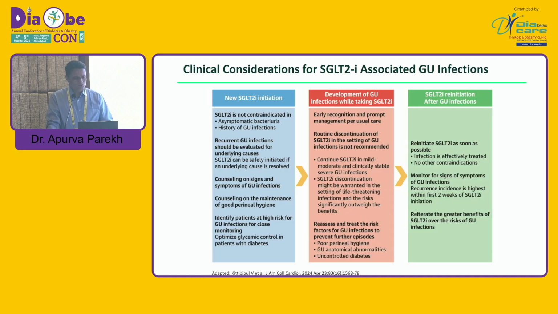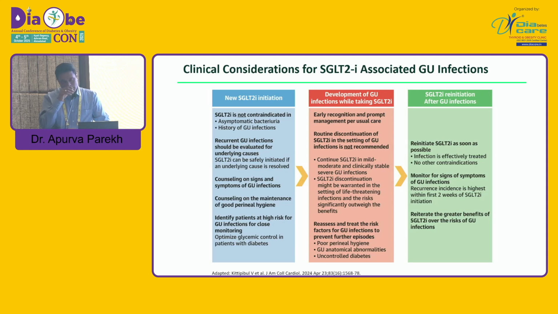When there are recurrent GU infections, they should be evaluated for the cause, and SGLT2 inhibitors can be safely started if the underlying cause can be resolved. Counseling on the signs and symptoms of UTI and the importance of perineal hygiene should be explained, and we should identify patients at high risk for genital infection for close monitoring. Optimizing glycemic control will reduce the risk of GU infection. Whenever a patient develops a GU infection while taking SGLT2 inhibitors, early recognition is very important. Routine discontinuation is not needed. Once the UTI resolves or the mycotic infection improves, we should restart it, reassess, and treat the risk factors.